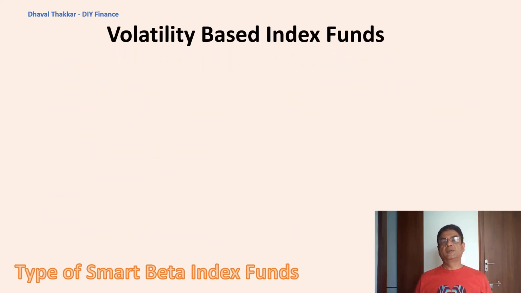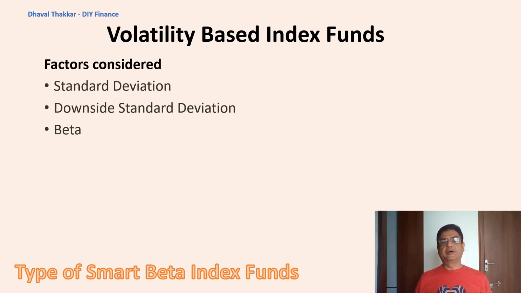Now let's look at the volatility based index funds. In general, it is perceived that if one takes a higher risk, it is likely to get higher returns. Yes, this may be the case most of the times, but that is not always true. Many studies have shown that low risk stocks tend to perform better than high risk stocks. And keeping this in mind, the Nifty 100 Low Volatility 30 Index has been designed. Here, factors like standard deviation and beta are considered for the fund.